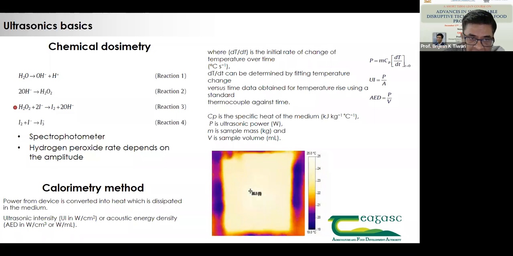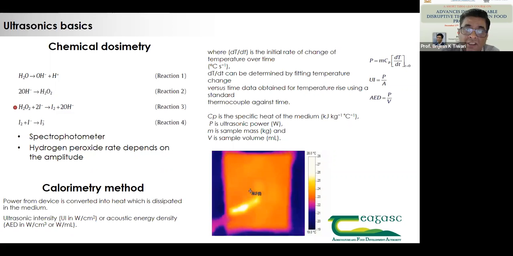And that is one of the reasons most ultrasonic research papers are not accepted or are rejected, just because they do not have a correct characterization of the power level. Just reporting ultrasonic power in terms of amplitude percent, 30% or 80%, means nothing. 30% of what? So that becomes an important element.